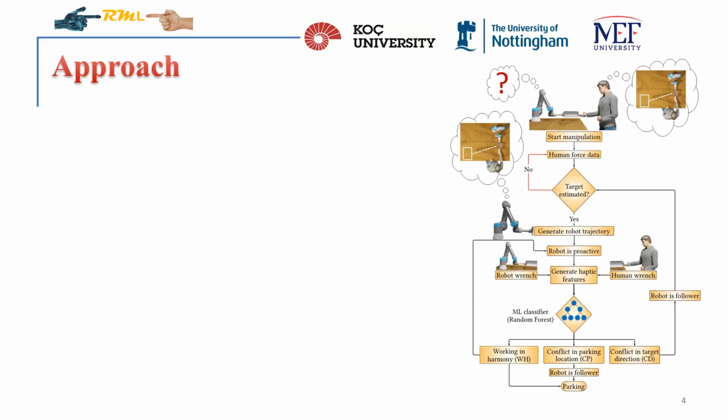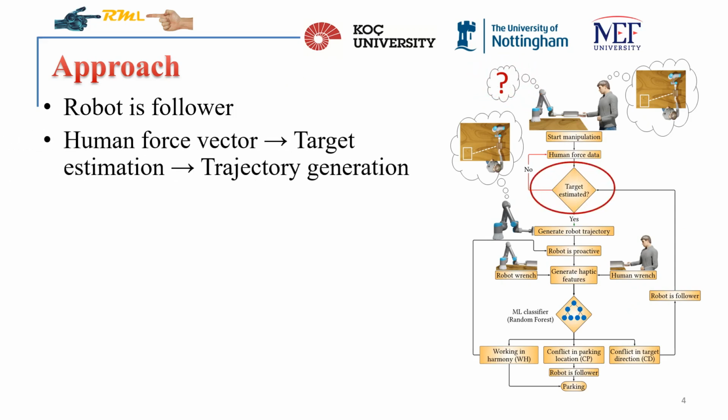In our approach, the robot, initially, has no information about the target location, hence, it follows the movements of the human based on the magnitude and direction of the forces applied by the human. Once the direction of the human force vector settles, the robot estimates an intended target location. An artificial potential field is generated to compute a trajectory for the robot to move the object toward the estimated target location. At this stage, the robot becomes proactive and moves the manipulated object collaboratively with the human partner.